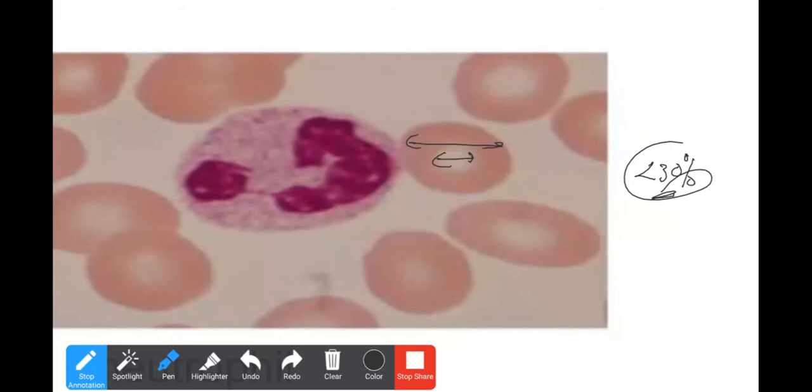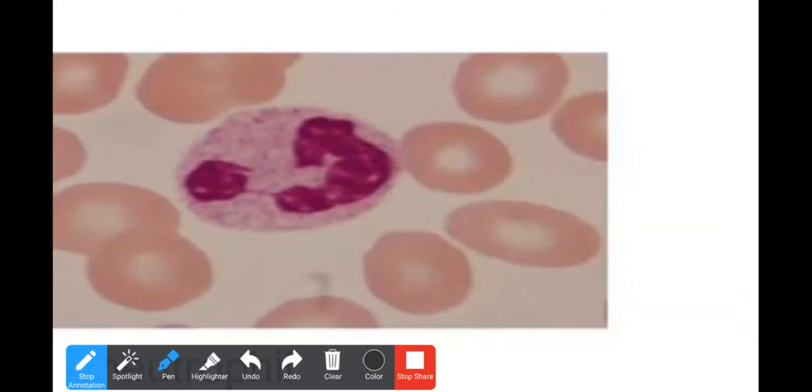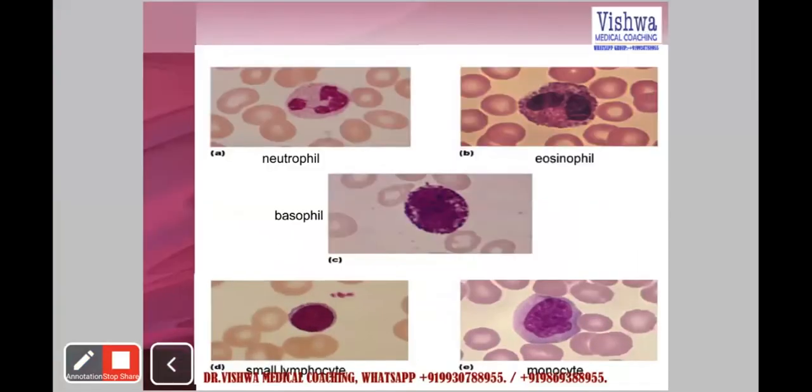Now this is also important. The ratio of halo to the diameter should be less than 30%. If it is more than 30%, that is anemia. So even looking at one RBC, we can say it is an anemia by looking at the diameter of the halo relative to the diameter of the whole RBC. If you can see, it is less than 30% here. This is also what we can see in most of the conditions in case of RBC.